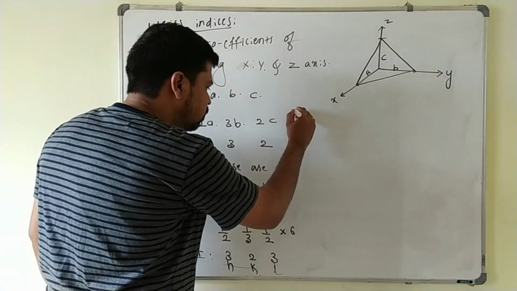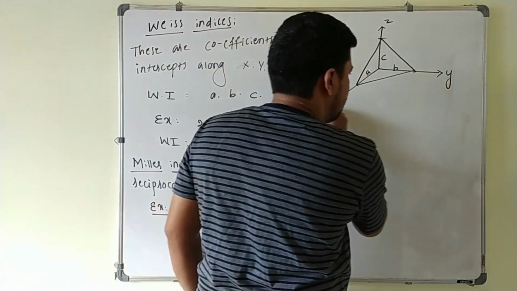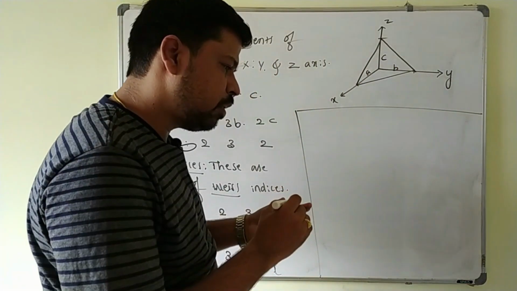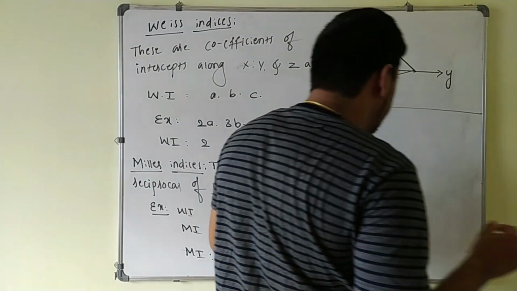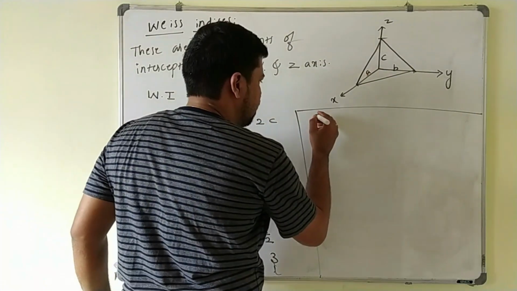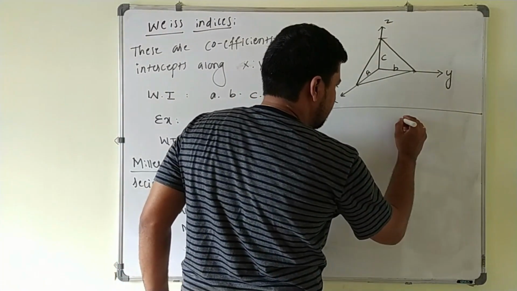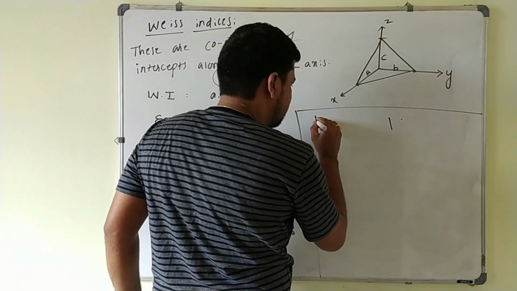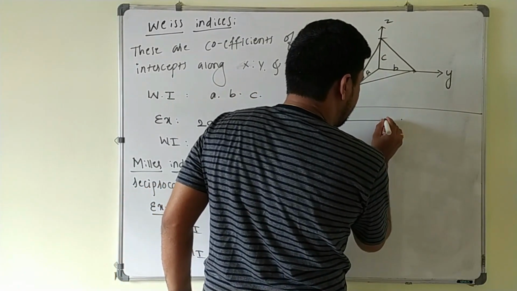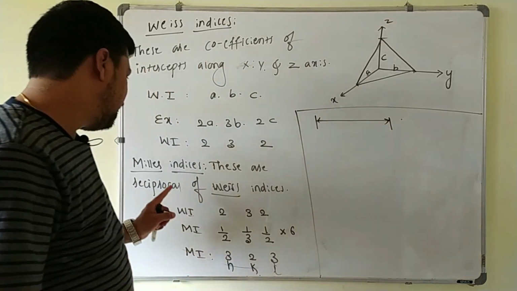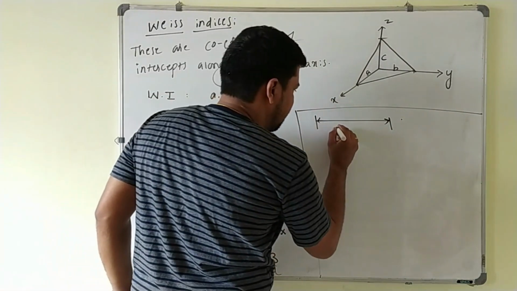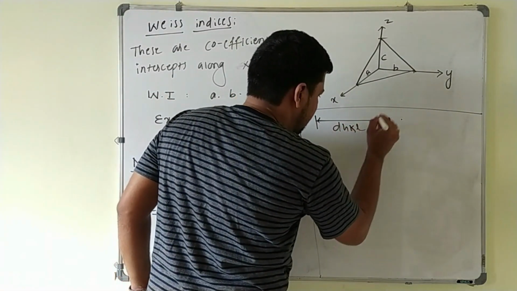Now this is used to calculate the distance between two parallel planes. Suppose these are the two parallel planes, the distance between the two parallel planes is calculated by using these Miller indices, that is dHKL here.